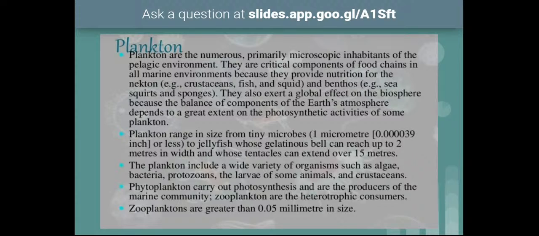Coming to another class, that is benthos. These organisms, benthos, are abundant on the bottom of the sea water. They live on the bottom of the oceans, on the continental shelf, on the continental slope, and in the deeper layers also. So in all these different zones, on the bottom or on the surface of the seawater, some organisms live. They are called benthos.